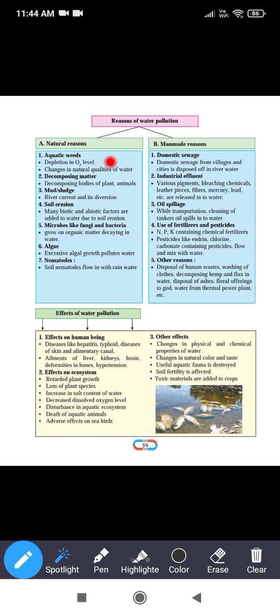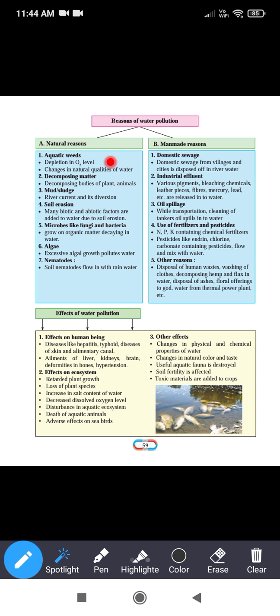First one, aquatic weeds. The weeds which grow in the water are called aquatic weeds. वो जो घास पानी के अंदर उगते हैं उसको क्या बोलते हैं? Aquatic weeds. तो how do the aquatic weeds pollute the water?